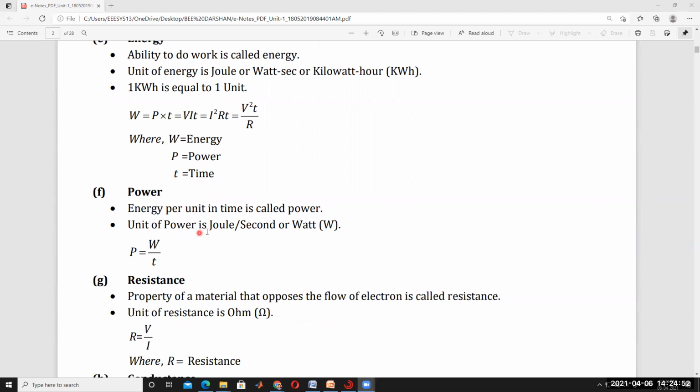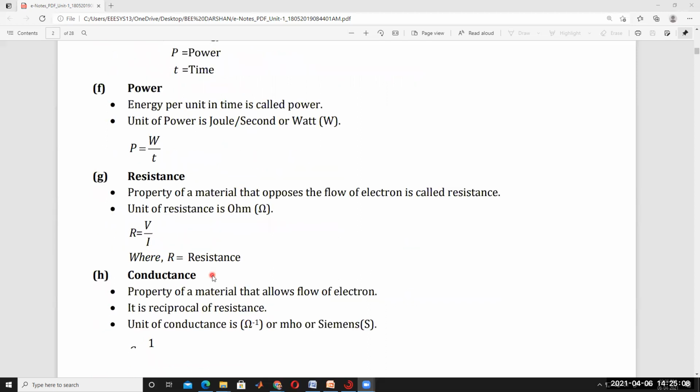Understand? The unit of power is joule per second or watts. Power is equal to W by T, and power is also equal to VI. Multiplication of voltage and current is also called power. It's clear? Understand? And then next, resistance.